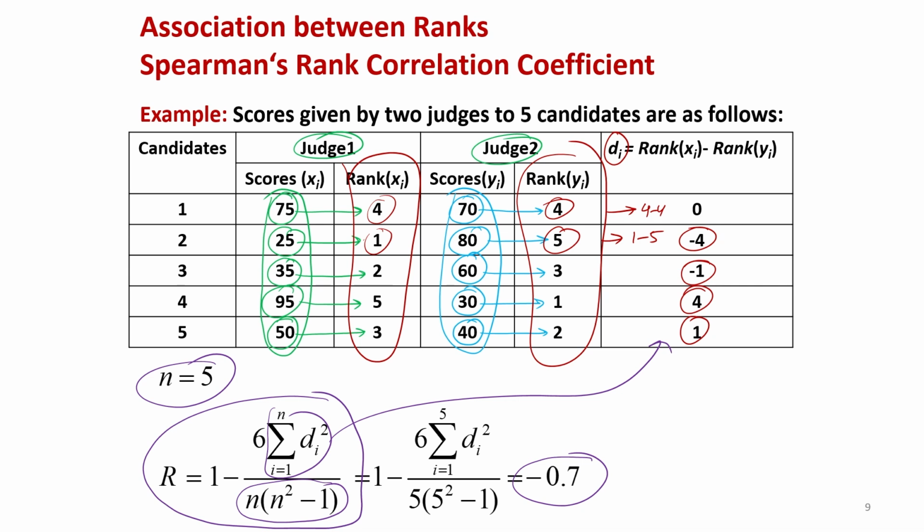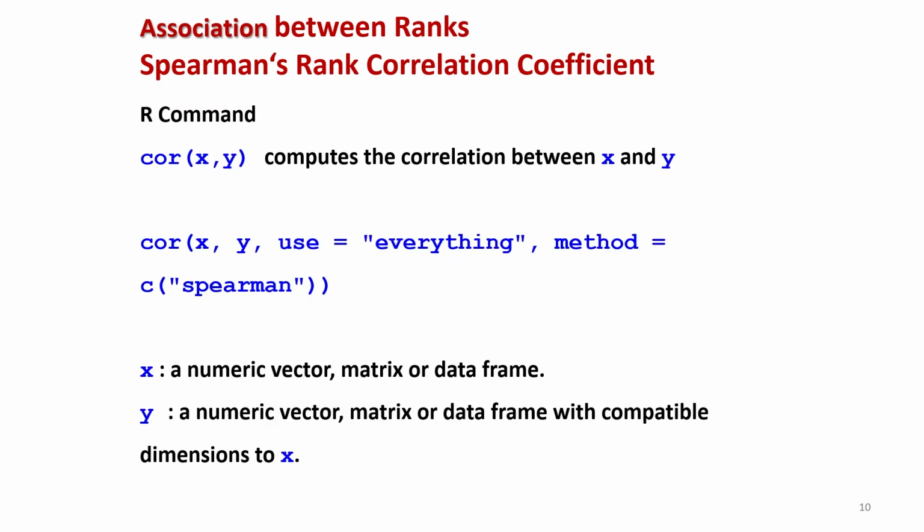Now, if you try to see what this actually means, it means that the opinion of the judges 1 and 2 is opposite, and the degree of correlation here is 0.7, right. So, this is how you can interpret it.